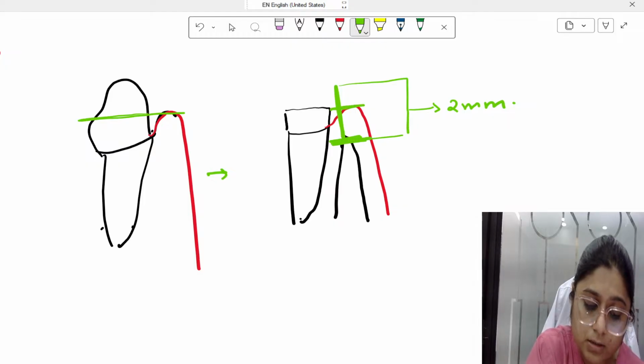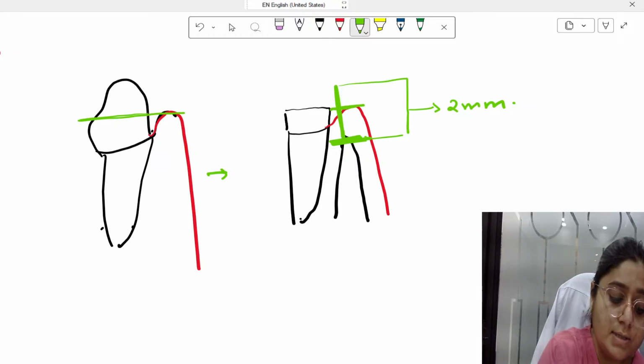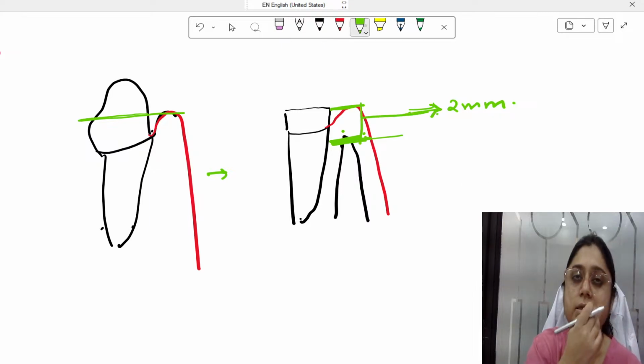Up till here, it is 2 mm. Understood, Sada? This much, is it clear? What is transgingival probing? I hope you know that. This is 2 mm.